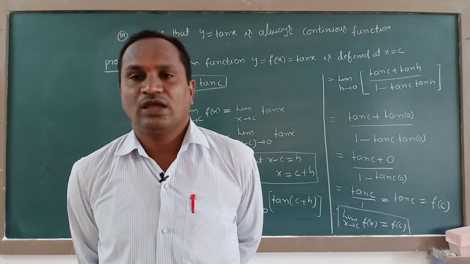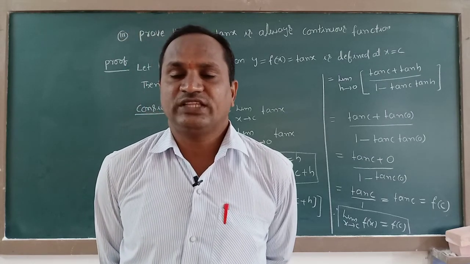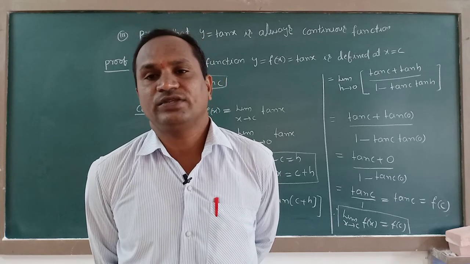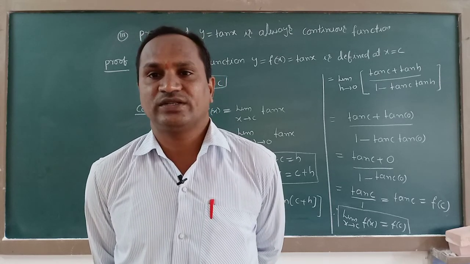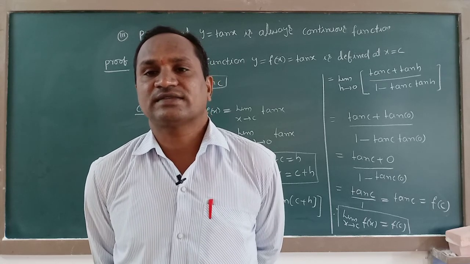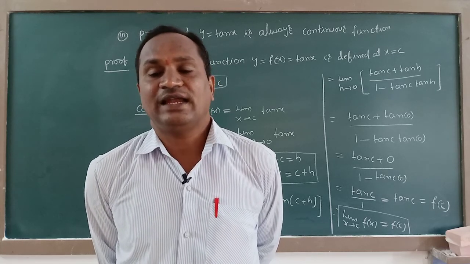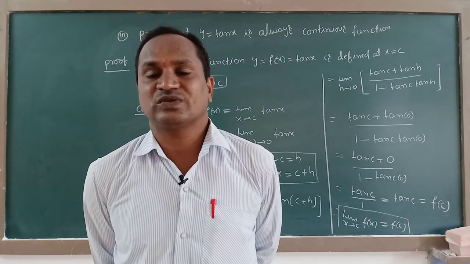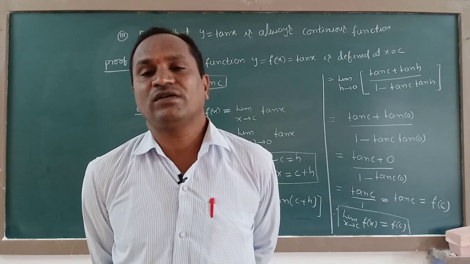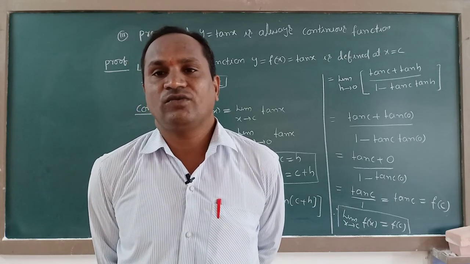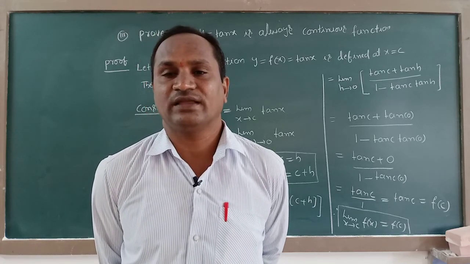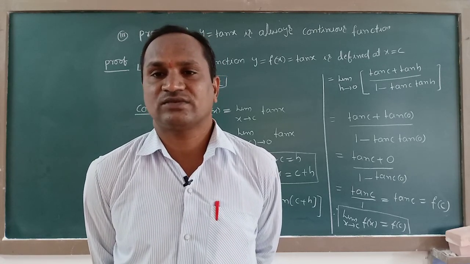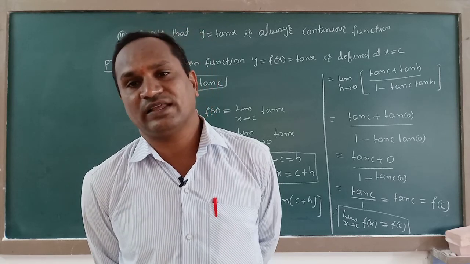At the same time, I showed some graphs also. With the help of graphs also we can tell which are continuous and which are not continuous. About that also I told, in case of constant function, identity function and some trigonometric function graphs. If you observe the graphs of all these functions, they are always moving continuously. Those graphs do not have any stopping. They did not stop anywhere.